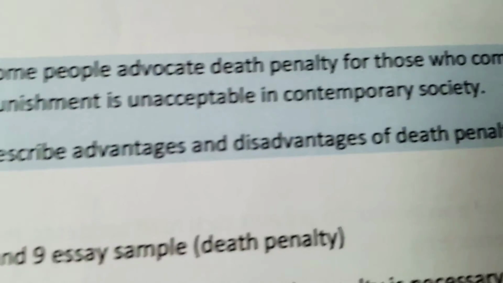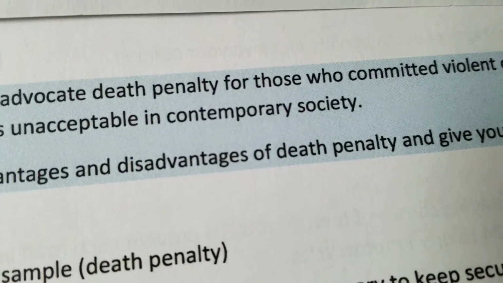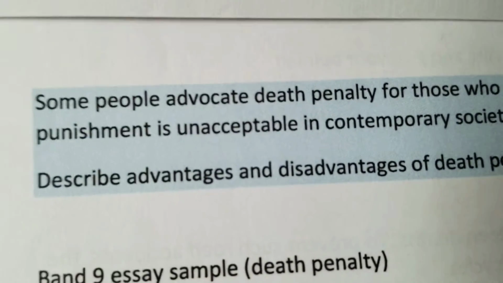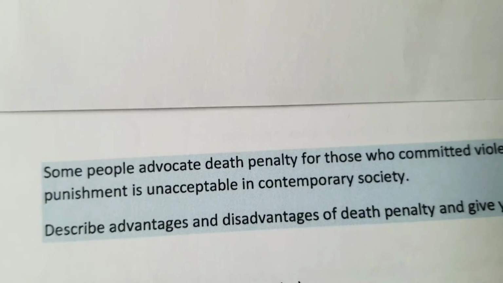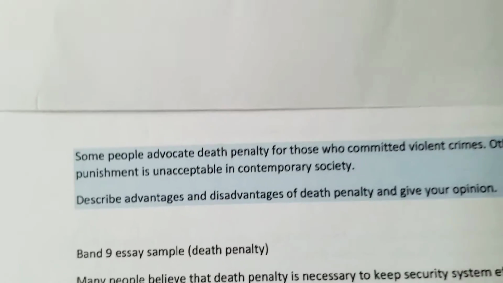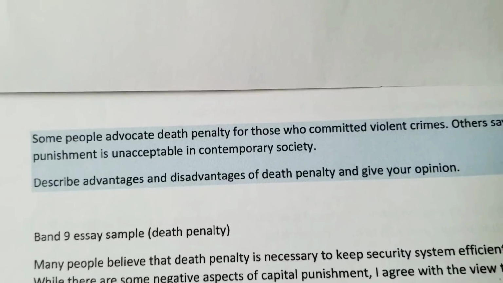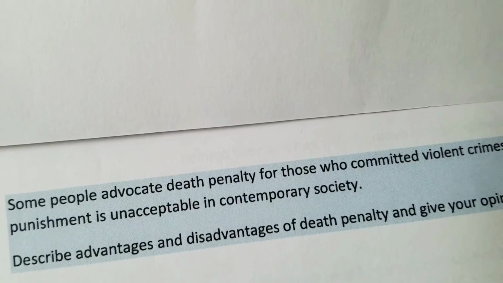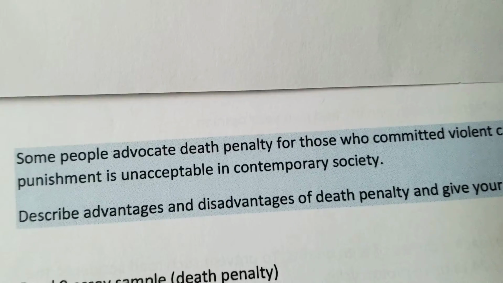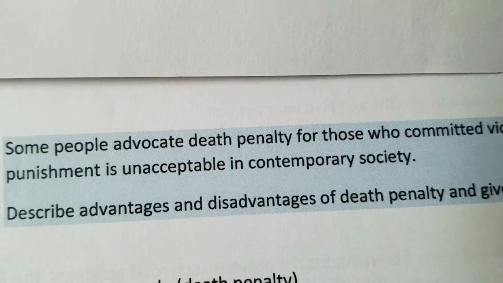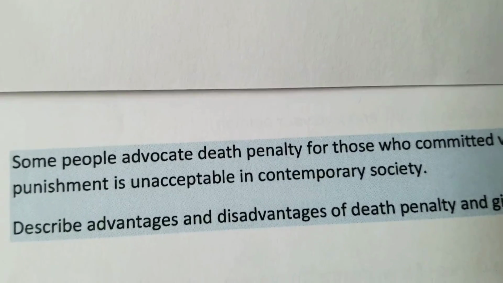Describe advantages and disadvantages of death penalty and give your opinion. So the question asks whether the death penalty for criminals should be there or not. Some people are in favor of the death penalty and some people are not. By the end of this video, we'll have a look at the band 9 answer. But before that, we'll discuss the essay structure.